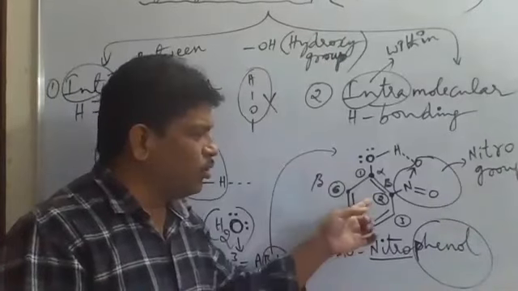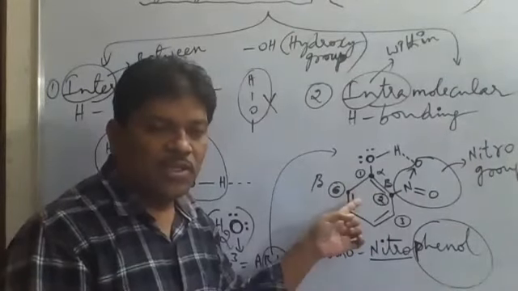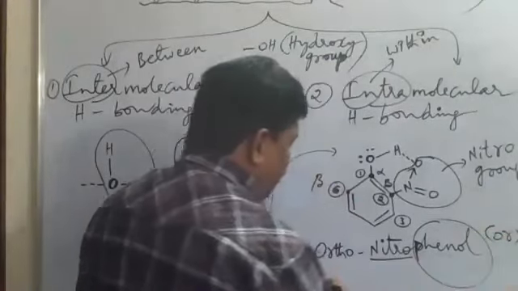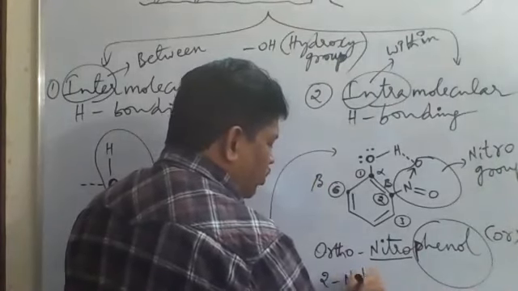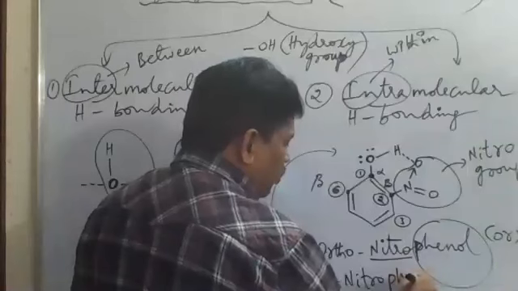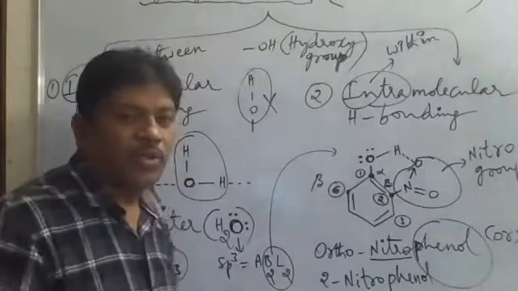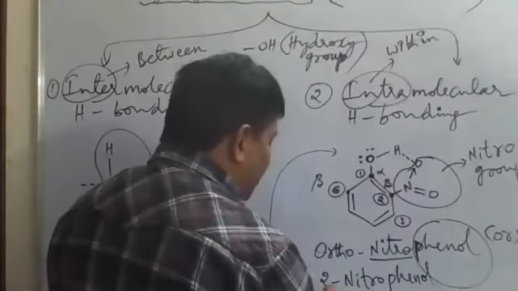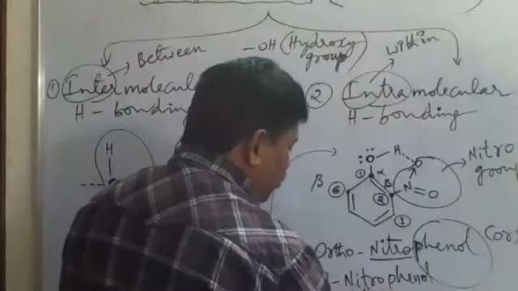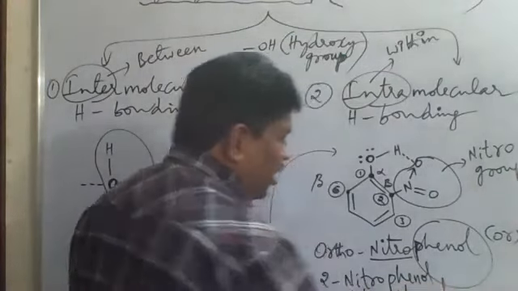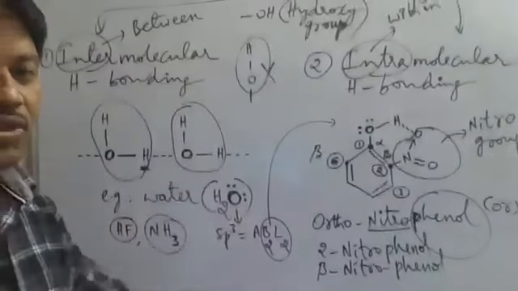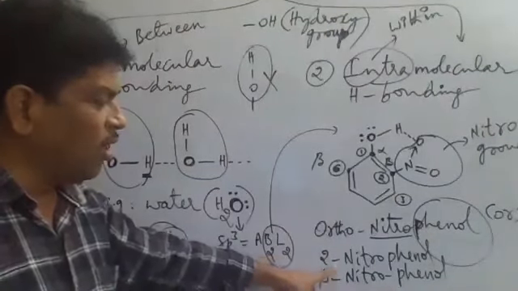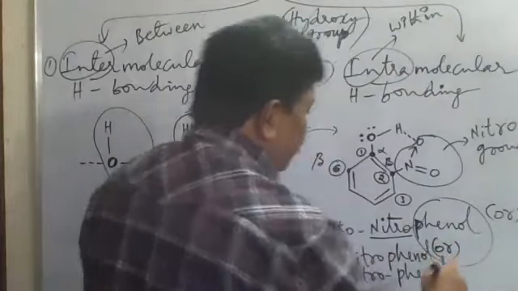Also we can say 2-nitrophenol, because the nitro group is on the second carbon here. So 2-nitrophenol we can take as a name, or also we can take beta nitrophenol. Why beta nitrophenol? Because the nitro is on the beta position. So beta nitrophenol, 2-nitrophenol, or orthonitrophenol, any one is the same. All are the same here.